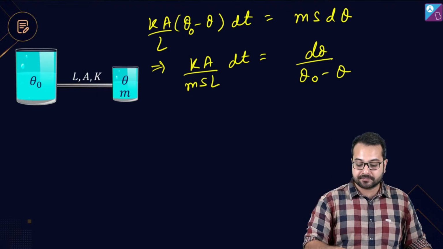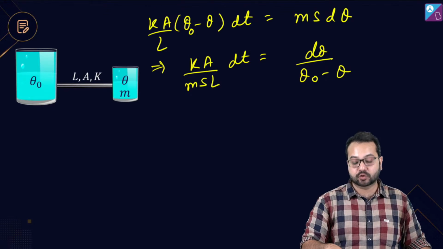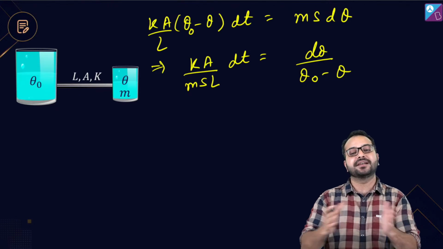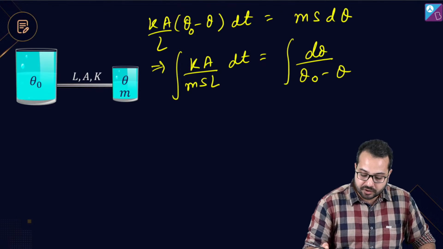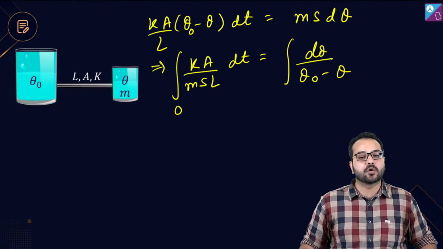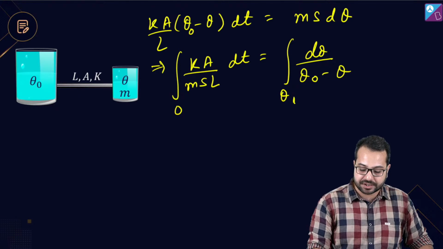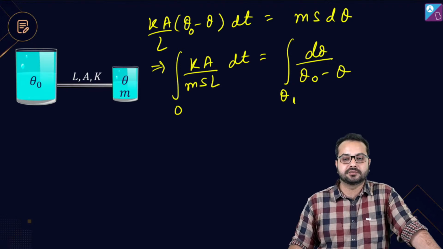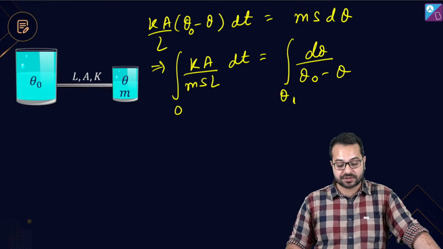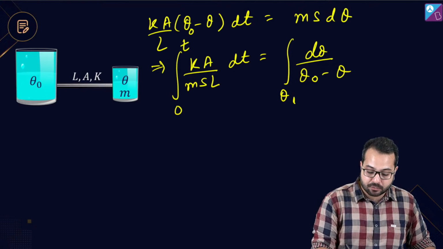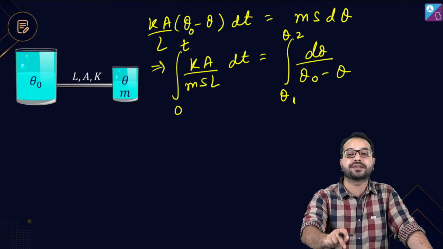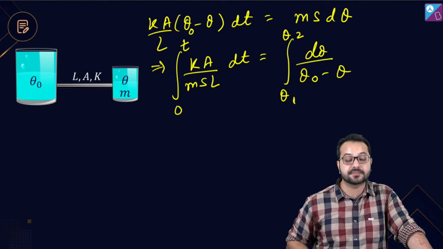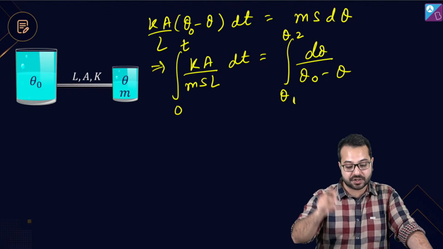So temperature theta and time I have separated, and you know that I am going to integrate it. So at time t is equal to 0, what was the temperature? The temperature was theta 1. At time t is equal to 0, what was the temperature? The temperature was theta 1. At time t is equal to t, the temperature will become theta 2, and we need to find out the time when the temperature becomes theta 2.